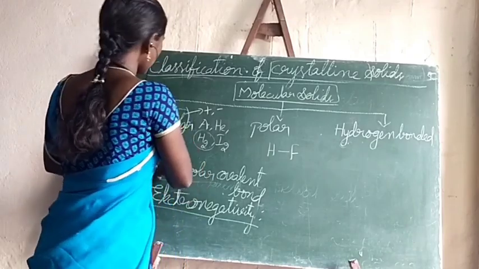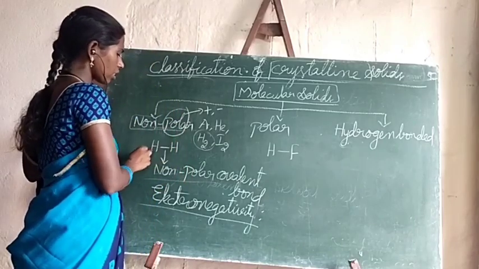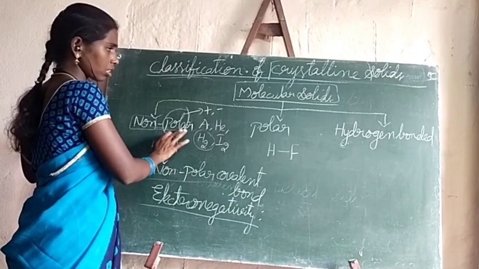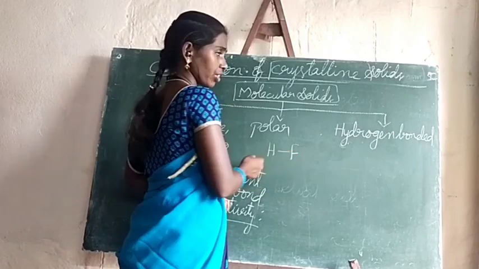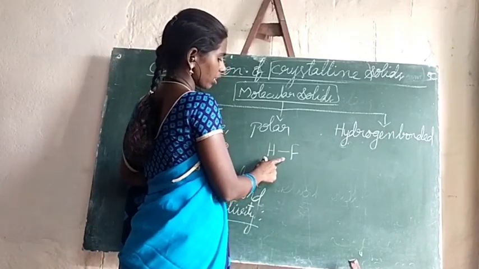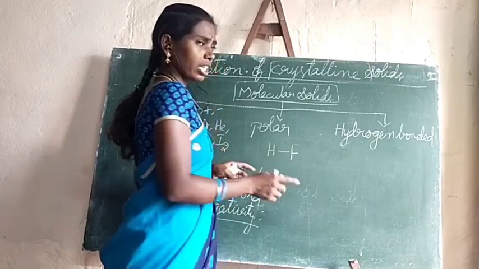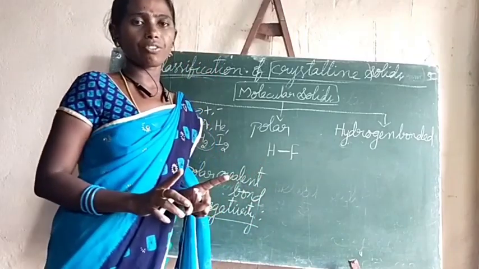Now see here, both hydrogens have the same electronegativity, so the bond pair of electrons won't move towards either one. But in hydrogen fluoride, hydrogen donates one electron and fluorine donates one electron, and both share the pair of electrons to attain a stable configuration.